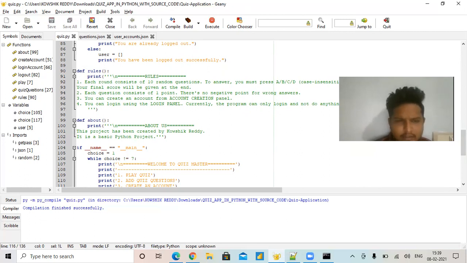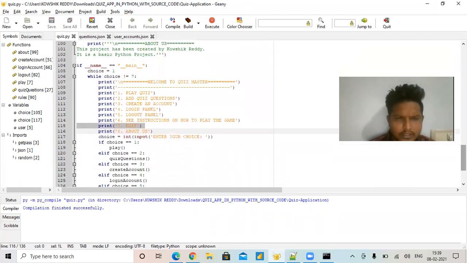And the last function is the about function. The about function is only for showing who developed the application, the blueprint makers. Here, myself, Kaushik Reddy, is the only developer who developed this application.